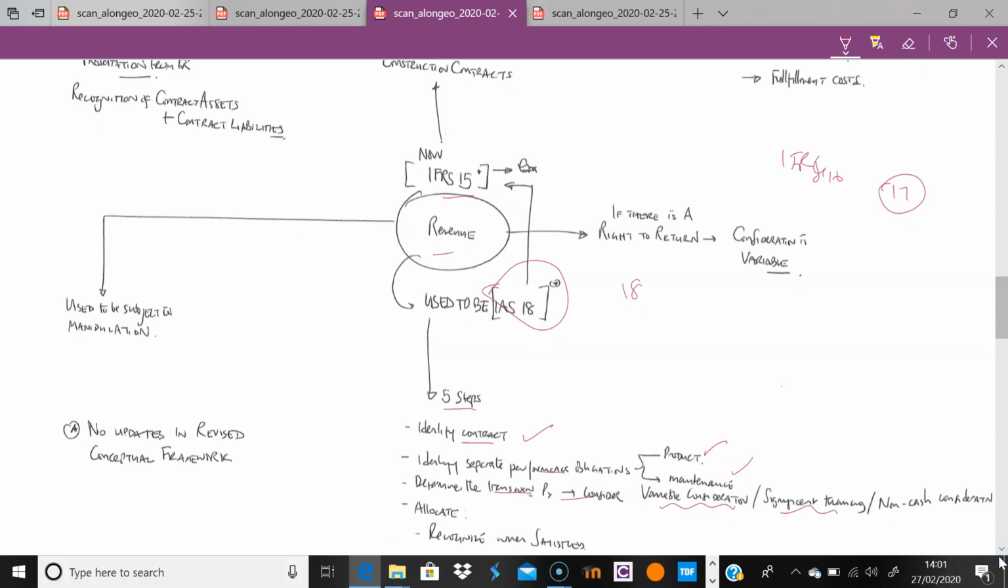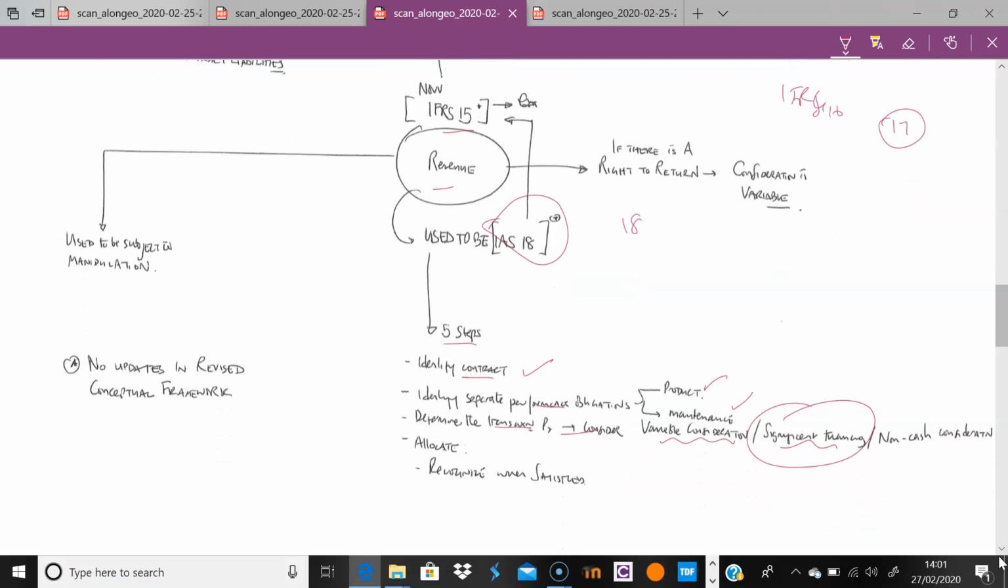There might be some significant financing, so you're looking carefully for the interest rates, and then allocate between the different performance obligations. Right. So that's the key: getting those five steps in place. Those haven't changed. Just work through it and make sure you're comfortable with the contract, but really try to isolate the different parts of the contract and recognize them accordingly, right?